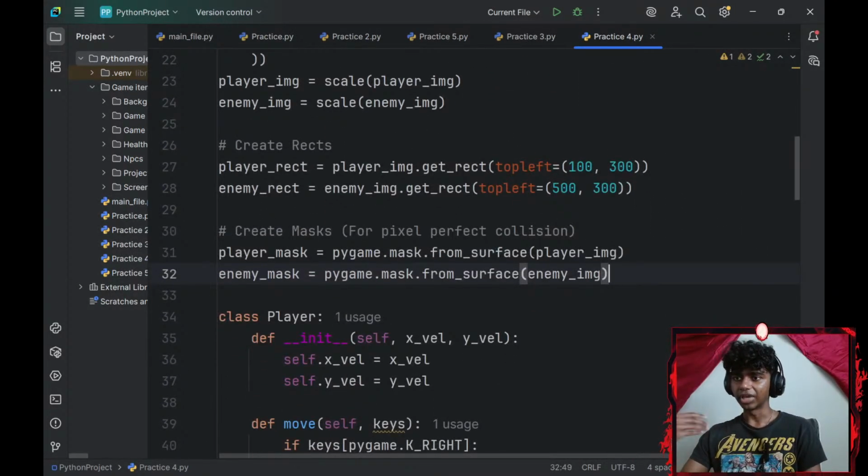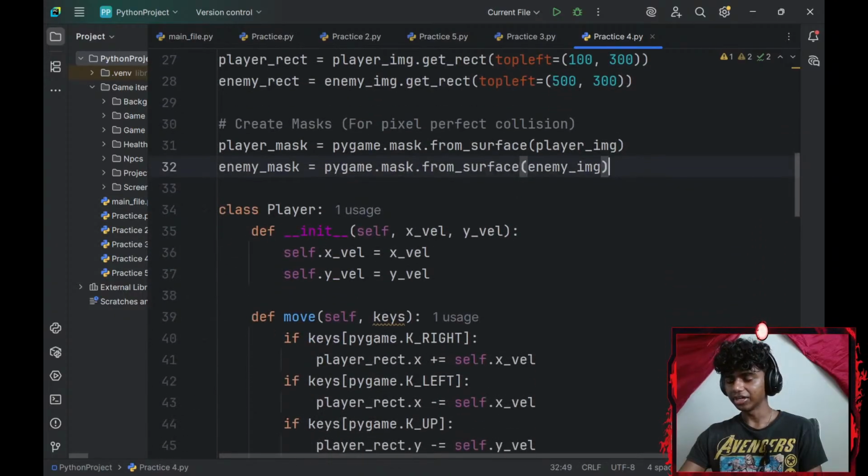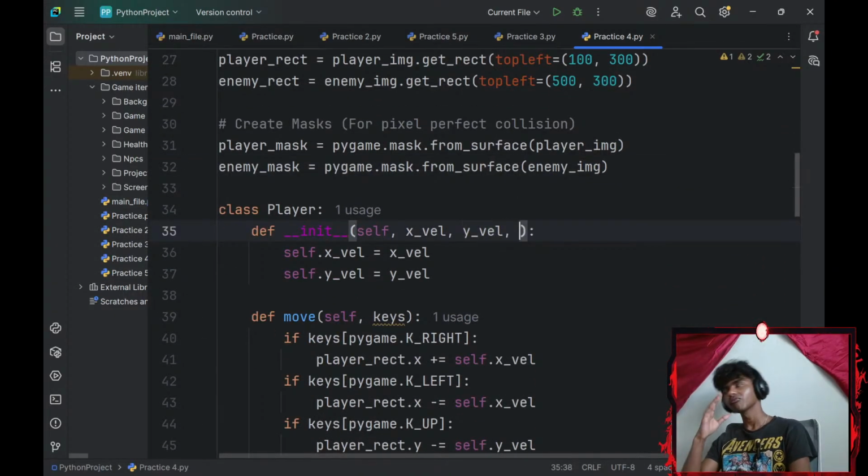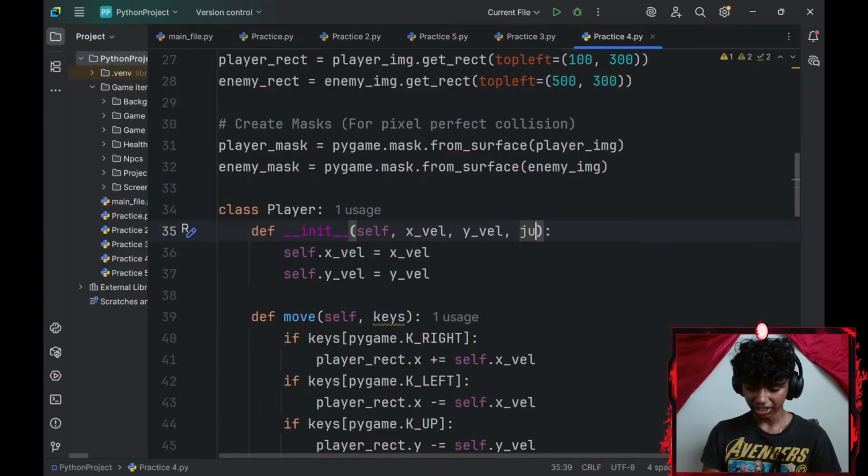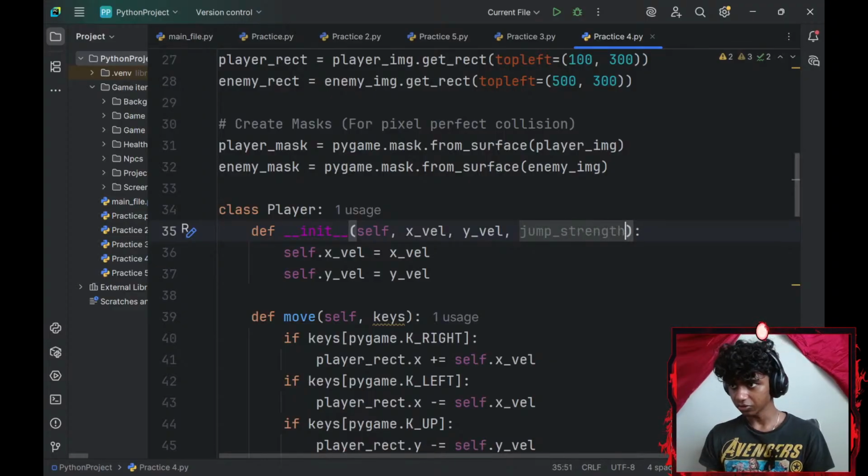Alright, maybe I go ahead in my player details and I add a comment. Let's see, what else do I need for gravity? For gravity, we need a jump strength. So I'll create a jump_strength.